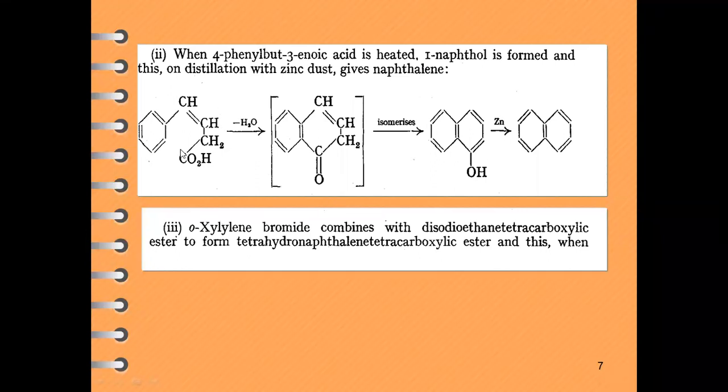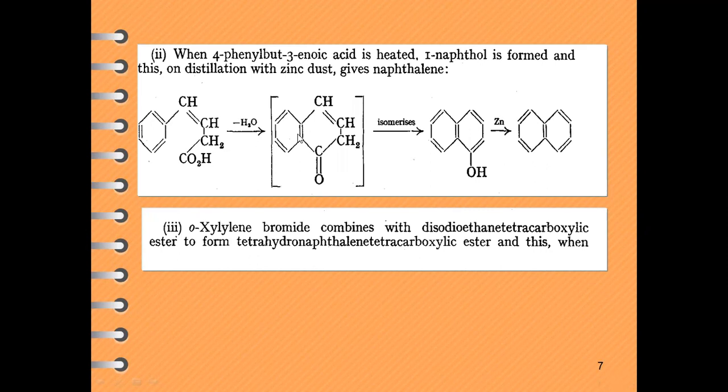When 4-phenyl butanoic acid is heated, an intermediate product is produced, and this intermediate product later isomerizes, changing its structure into alpha naphthol or 1-naphthol. When this alpha naphthol is treated with zinc dust, the hydroxyl functional group will be removed, and from alpha naphthol we produce naphthalene. So this will be the second method for the synthesis of naphthalene.